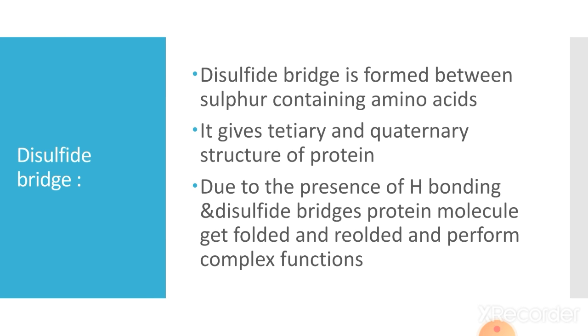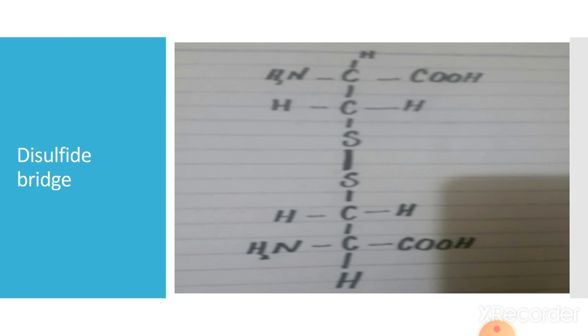Sometimes it is fibrous in nature, sometimes it is globular in nature. Globular means a rounded or oval-shaped structure like hemoglobin, and this hemoglobin can perform the complex function of carrying oxygen. So when a protein has a complex structure, it can perform more complex functions.